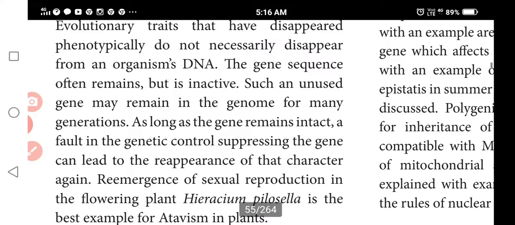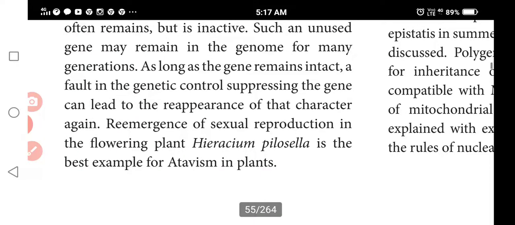Such characters may be unused for generations, when we are not using them in a particular organ, so they disappear. After some more time they reappear. These reappearing characters are called atavism. The re-emergence of sexual reproduction in flowering plants, Chiasm merusa, is the best example of atavism in plants.